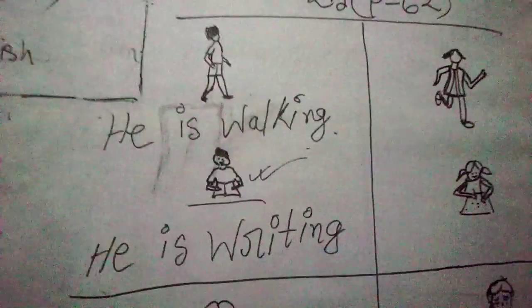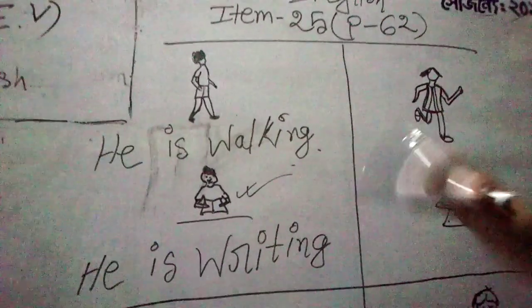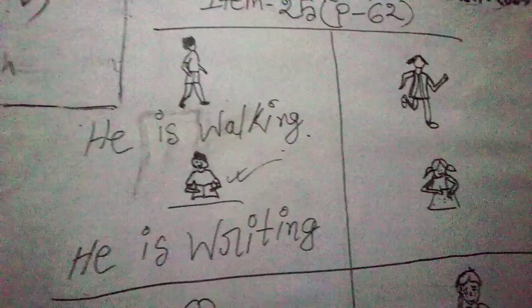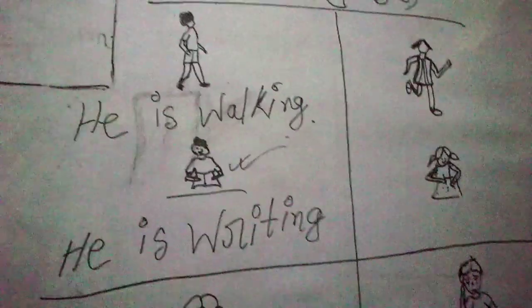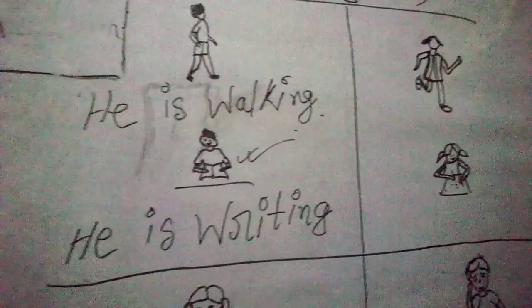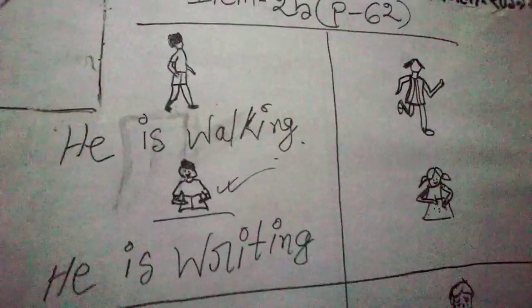Now coming to the next picture. See, there's a twist: the line opposite of another line actually shows different lines, that means different statements. So we should first go with the first row. Okay, so he is walking.